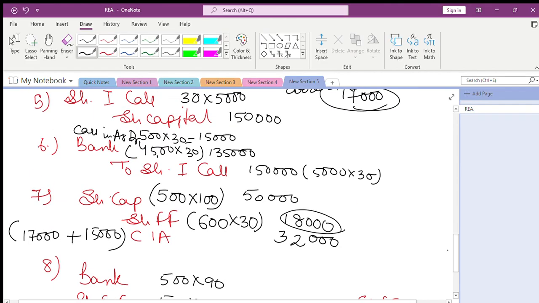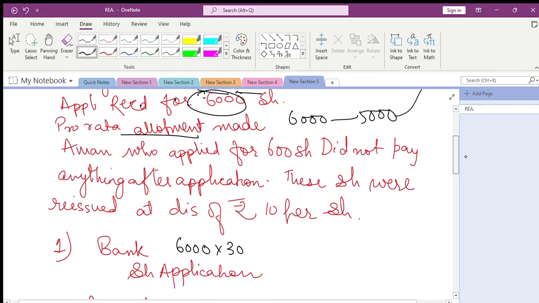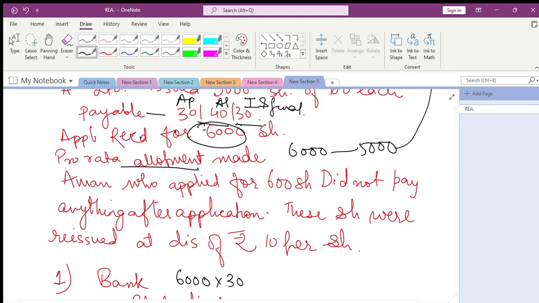Sometimes the refund could be given in the same question like this, that applications were received for 7,000, 1,000 refunded, remaining pro rata. Then the ratio will remain the same. If the applications were received for say 10,000 shares, 3,000 refunded, pro rata to remaining, then the ratio becomes 7 is to 5. So if the ratio is correct, then only the whole question can be correct.